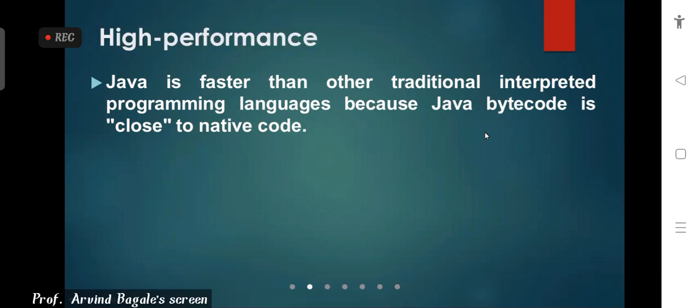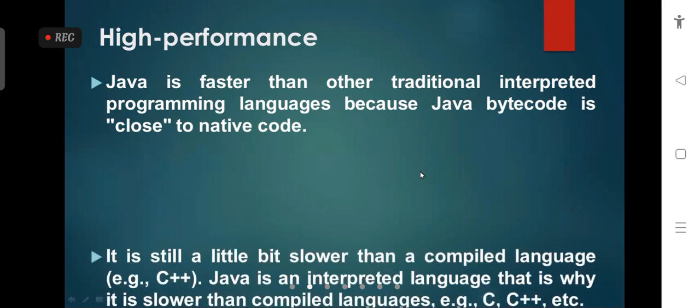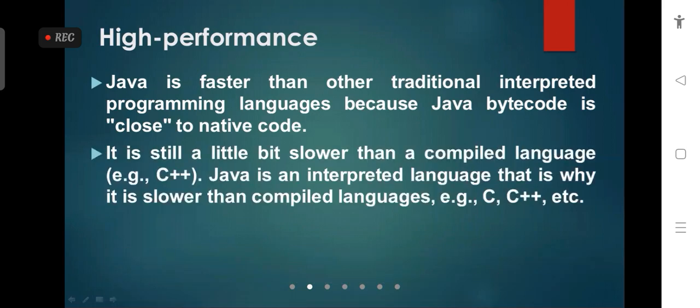So that is called what? Java bytecode will be converted into native code. Okay, so that's why it is high performance. And another point: it is still a little bit slower than compiled programming languages like C++. In C and C++ this is a high performance language, but Java is a little bit slower than C and C++ because Java is an interpreted language. That is why it is slower than the compiled language.